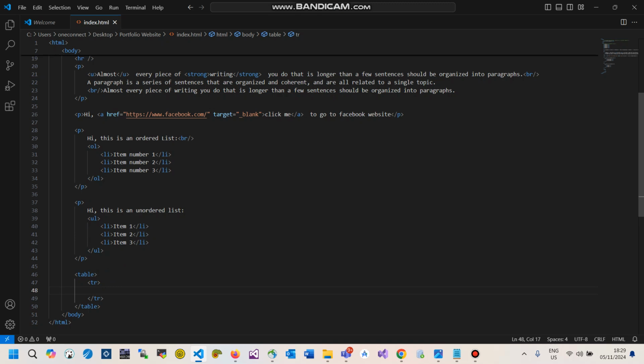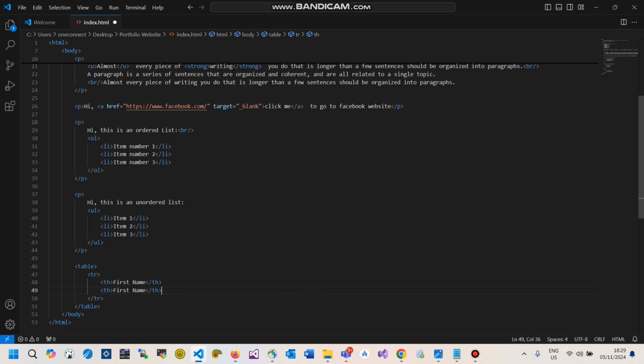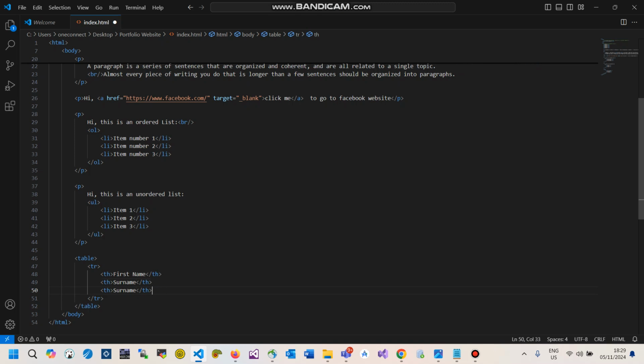Now to create a table heading inside a row we use th. Let's say the first table heading is going to be first name, right? Then the second table heading is going to be surname, and then the last one is going to be location or city or town, whatever, right?